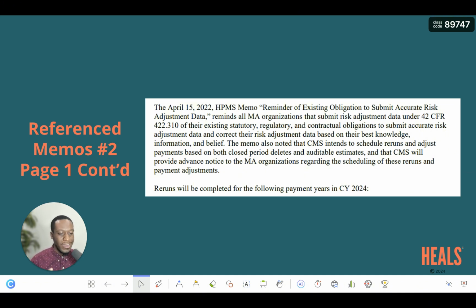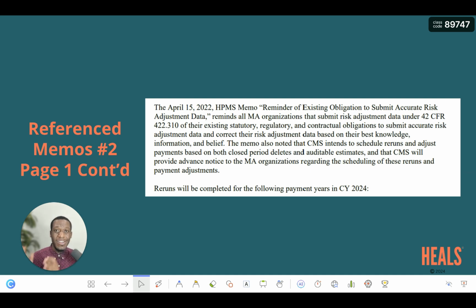The memo also noted that CMS intends to schedule reruns and adjust payment based on both closed period deletes and auditable estimates, and that CMS will provide advance notice to the MA organization regarding the scheduling of these reruns and payment adjustments. So it is pretty much the MA's obligation, and even if you are submitting data to a health plan and ultimately to CMS, very likely you'll get MA plans coming back to get data to clean up, to be able to submit to CMS for cleanup purposes.